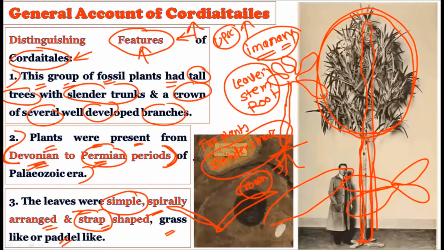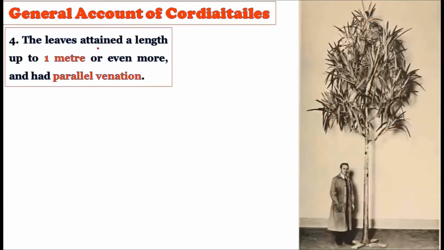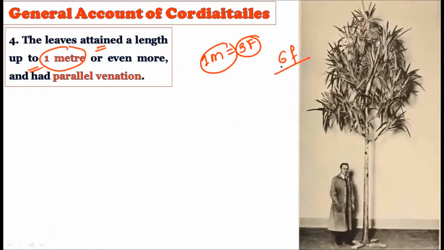But one thing is sure, that the leaves are quite long. They are lengthy leaves, and they show the simple habit. They were not compound leaves, but simple leaves. Now consider, the leaves attained a height of up to 1 meter. Consider this: 1 meter literally means almost 3 feet. The 3 feet long leaves were there. You can imagine it is more than half of our height. Generally a 6 feet man is there, and the 3 feet length of leaves is attained by the members of the Cordaitales.